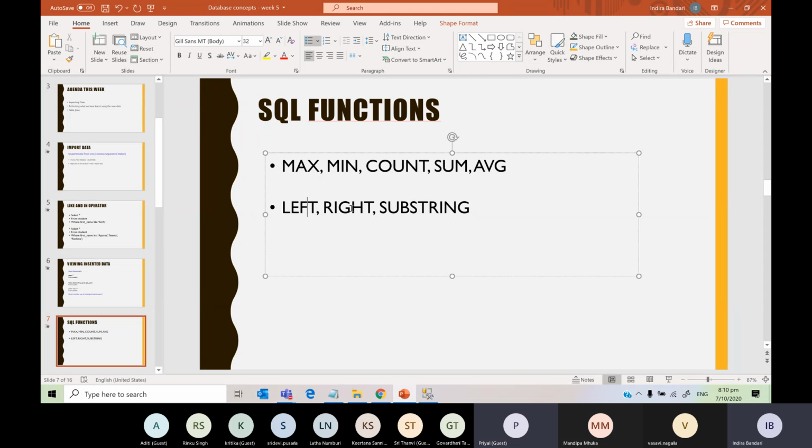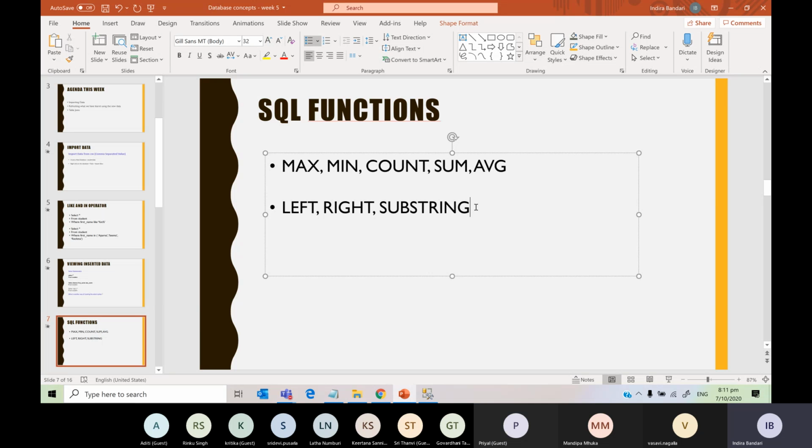What about these? How many parameters? Left has 2 parameters, right has 2. Substring? Are you sure? What does substring do? It gets the middle part. It gets the number of letters that you've specified from the column. So that's why you have to specify 3 arguments.